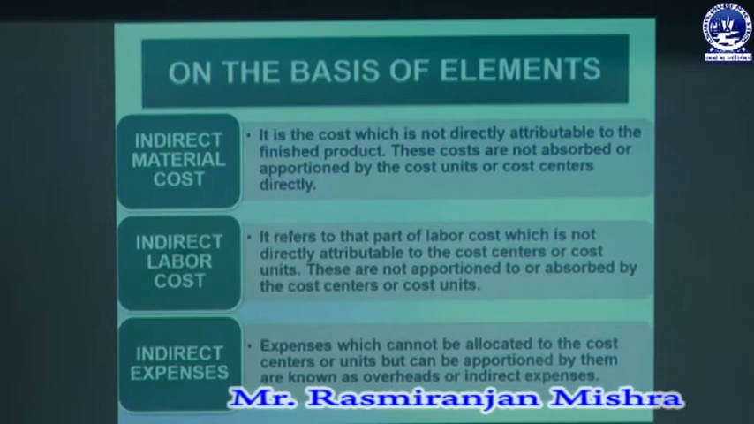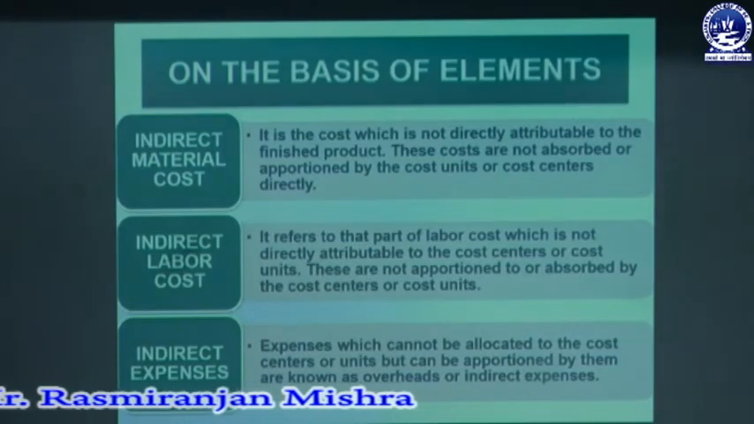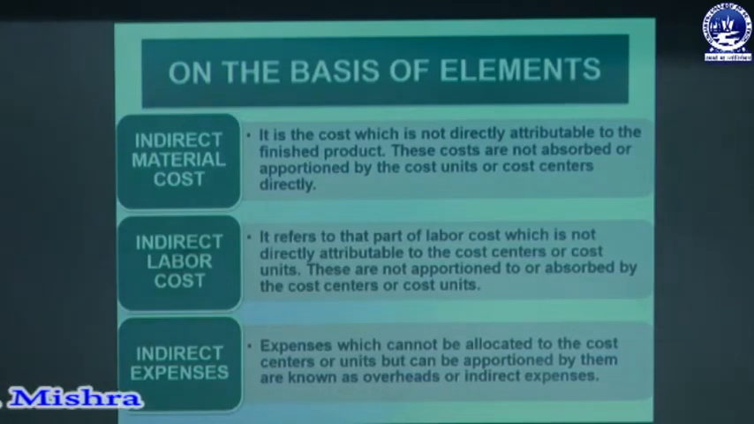So what is indirect material cost? The cost which is not directly attributable to finished product. These costs are not absorbed or apportioned by cost center or cost unit directly. So indirect material means the material which is not direct material, that means which cannot be allocated or apportioned or absorbed by the cost center or cost unit directly. That is called your indirect material cost.